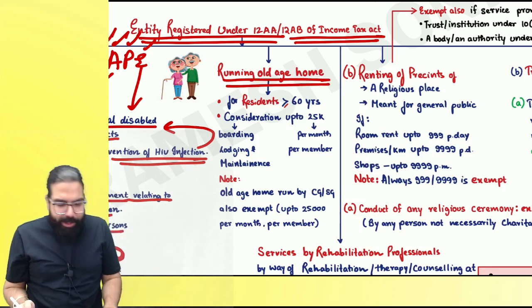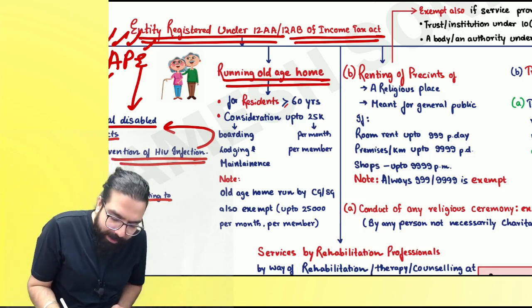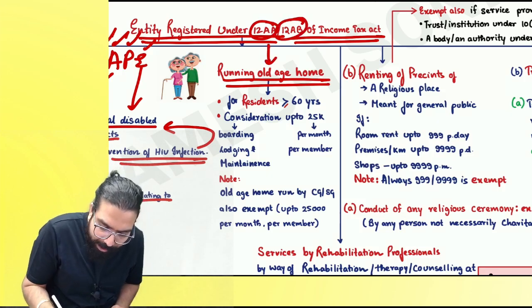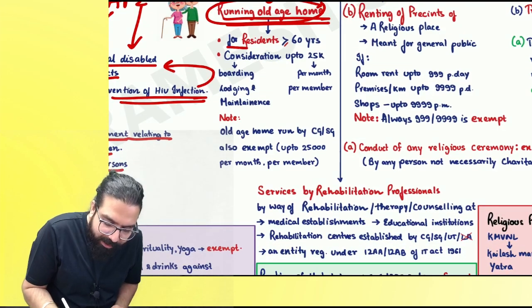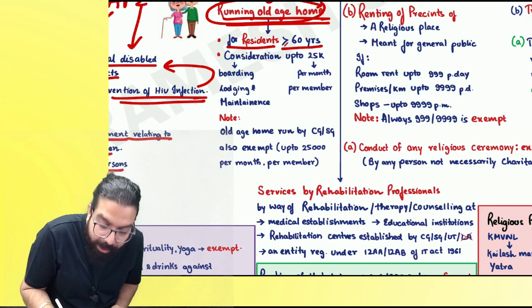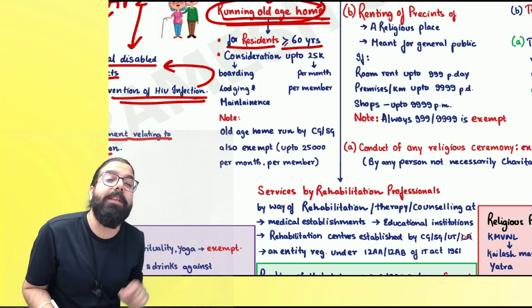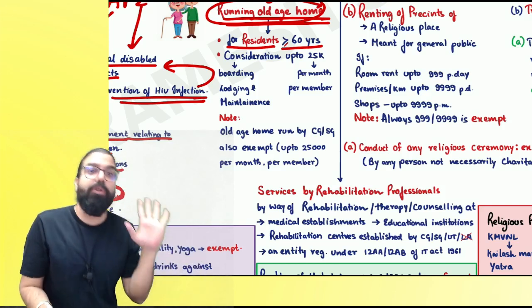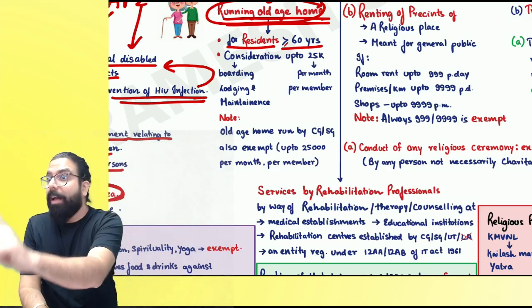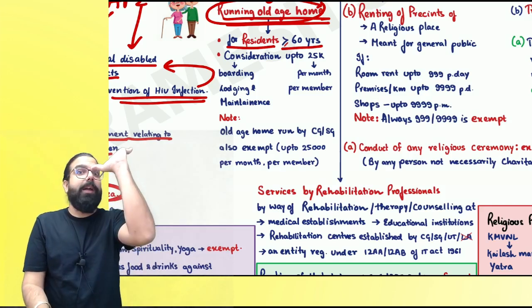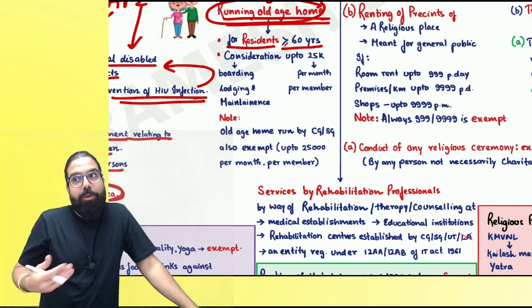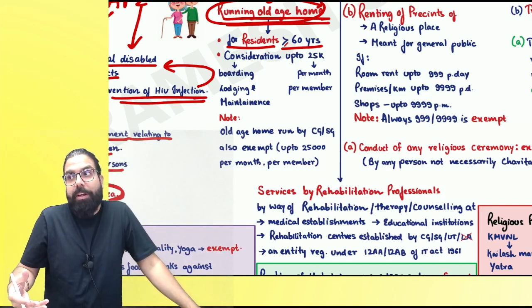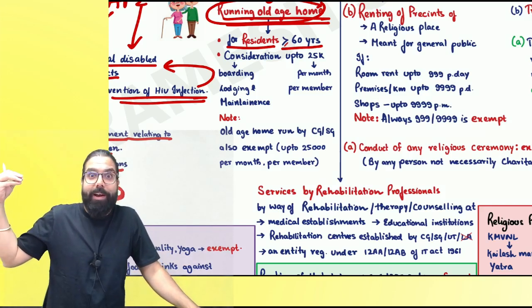Running of old age home. Now, if you are an entity registered under 12AA or AB and you are running an old age home for residents greater than or equal to 60 years. Remember, greater than or equal to. Are we clear, everyone? You know why I repeat two, three times? So that in the exam when you're sitting, you'll hear equal.